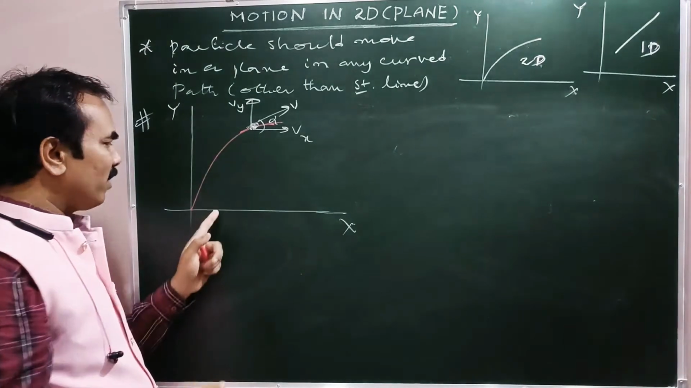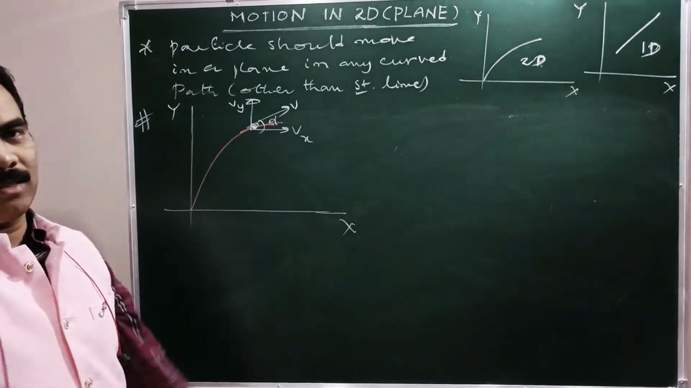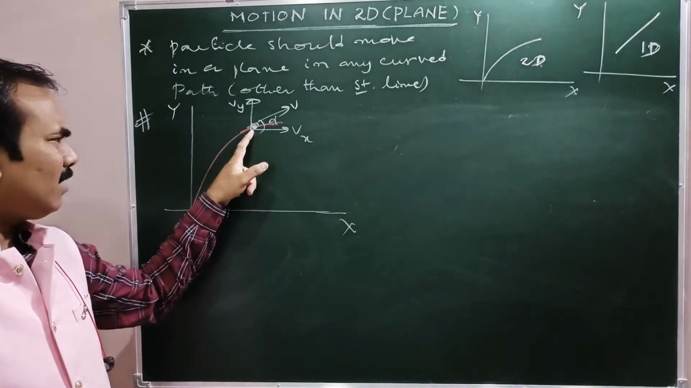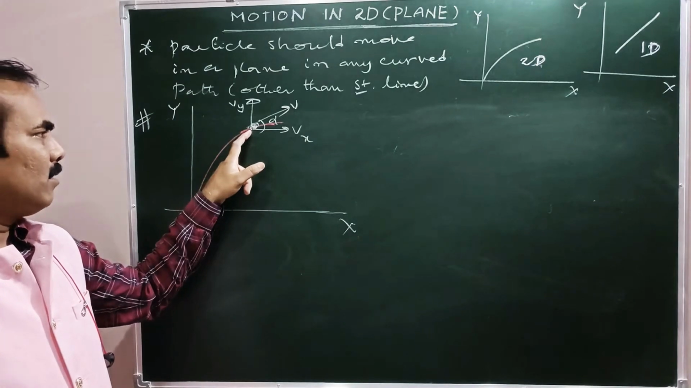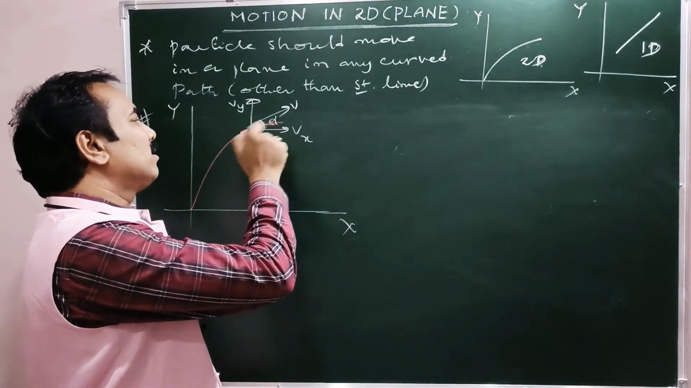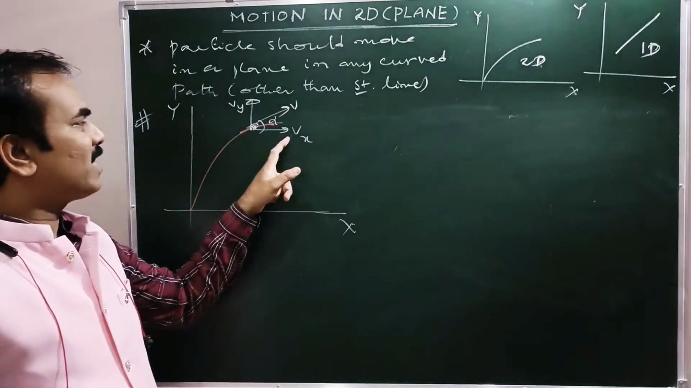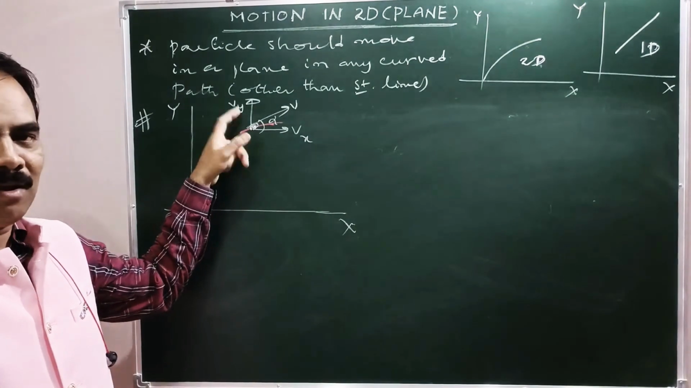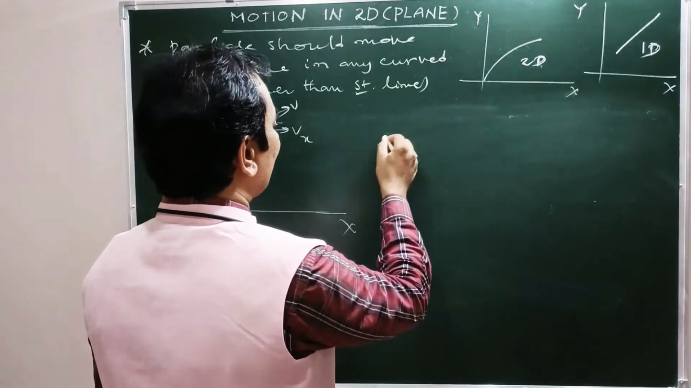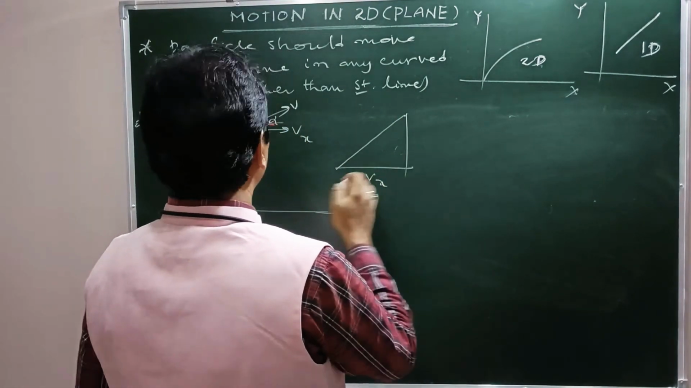See, this is the x-axis, this is the y-axis. So here a particle is moving in the xy plane along a curved path, right? So at some instant, at some point, its instantaneous velocity is located somewhere here, which can be resolved into two components. One is vx along the x-axis, another one is vy along the y-axis, as shown. See, this is vx, this is vy.